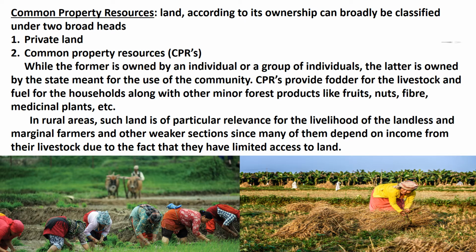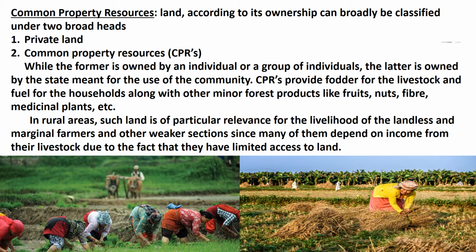CPRs provide fodder for the livestock and fuel for the households along with other minor forest products like fruits, nuts, fiber, medicinal plants, etc.